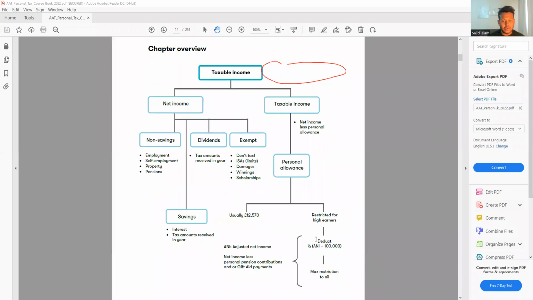So on the chapter overview, we can see we have a few things that we have to remember. The first thing you can see here is taxable income. Then we have net income, and we have taxable income, personal allowance. So we have savings, non-savings, dividend, exempted. So there are a lot of things. Let's talk about them one by one.